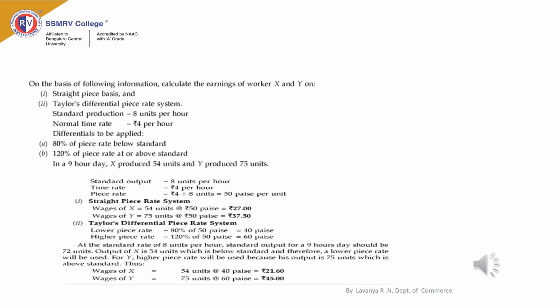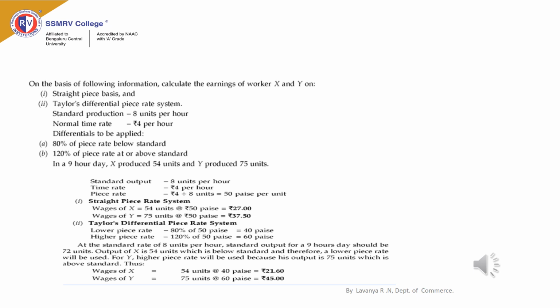So normal working hours in a day is 9 hours. And here piece rate is not given. You are required to determine the piece rate, and time rate and standard output are known. So you can determine piece rate by using the information, that is standard output and time rate.